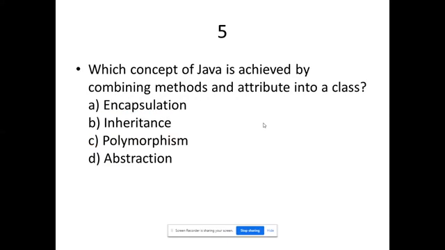Which concept of Java is achieved by combining methods and attributes into a class?